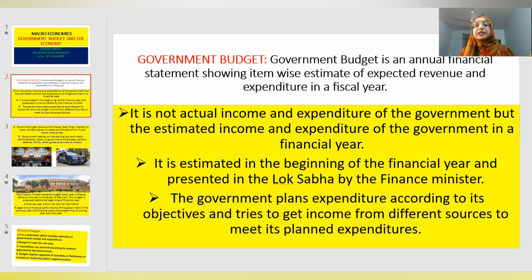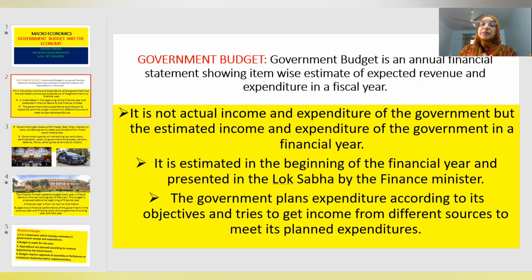Fiscal year or financial year starts from 1st of April and ends on 31st of March. It is different from the calendar year. Calendar year starts from January and ends in December. It is not the actual income and expenditure of the government, but the estimated income and expenditure of the government in a fiscal year or in a financial year.